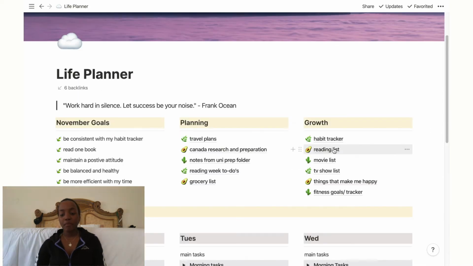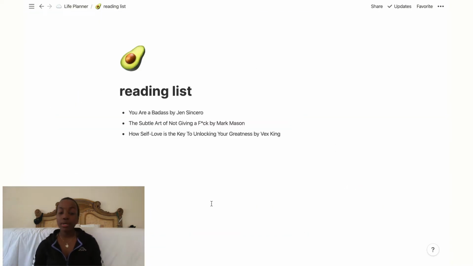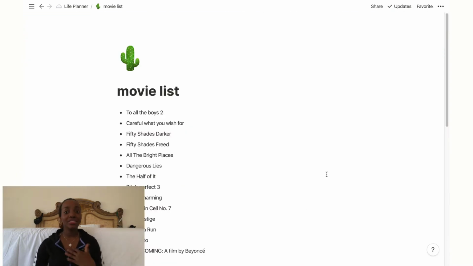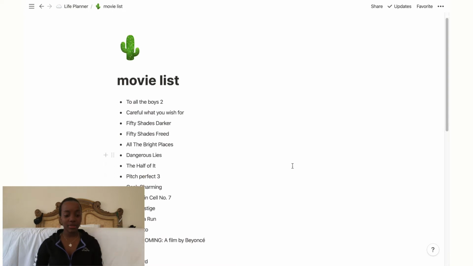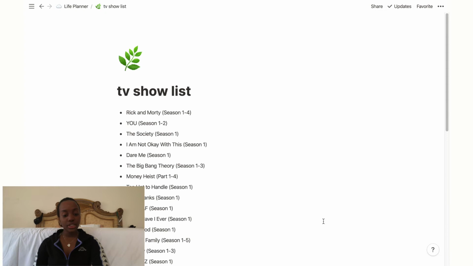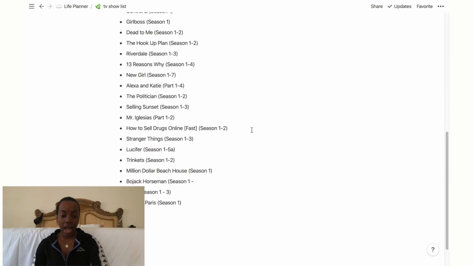Then I have my reading list, which is just books that I have read. And my New Year's resolution for this year was to read 2 books. I've read 3. And I'm reading my 4th. I am so proud of myself. Then I have a movie list, and also I don't like watching movies, but this year I forced myself to watch a bunch of movies. Then I have my TV show list. These are all the shows that I have watched.